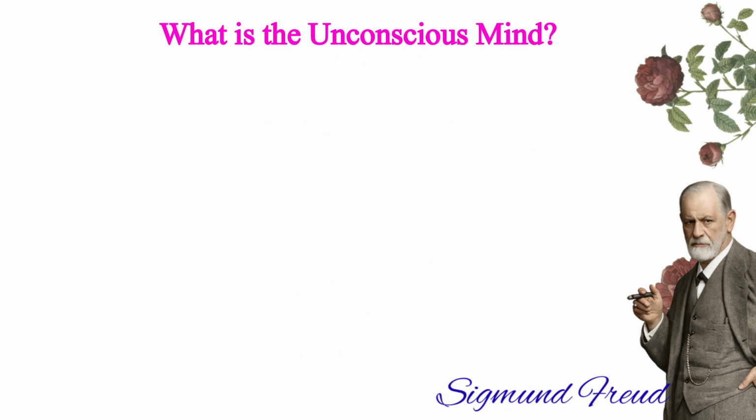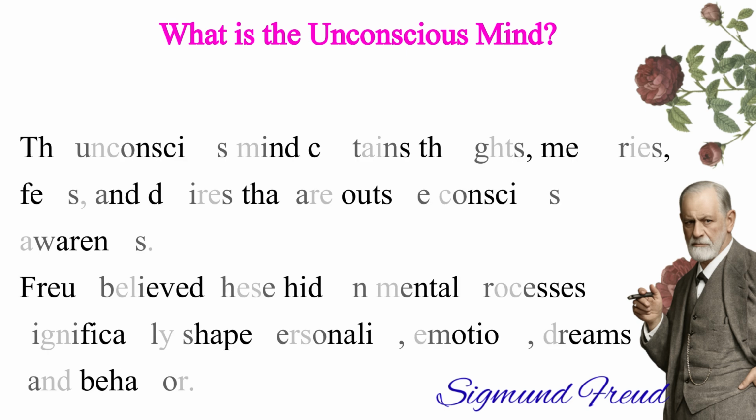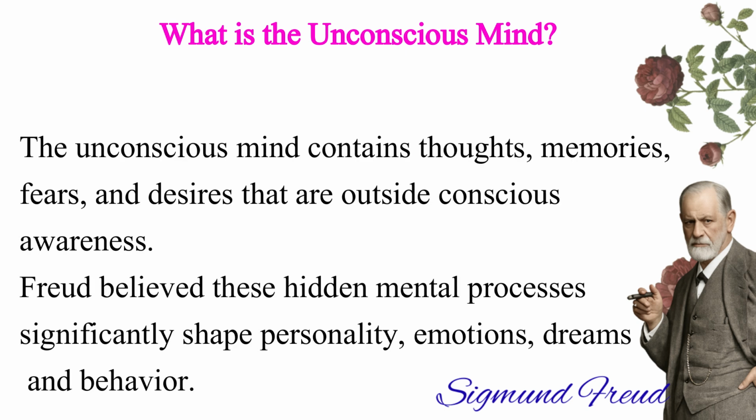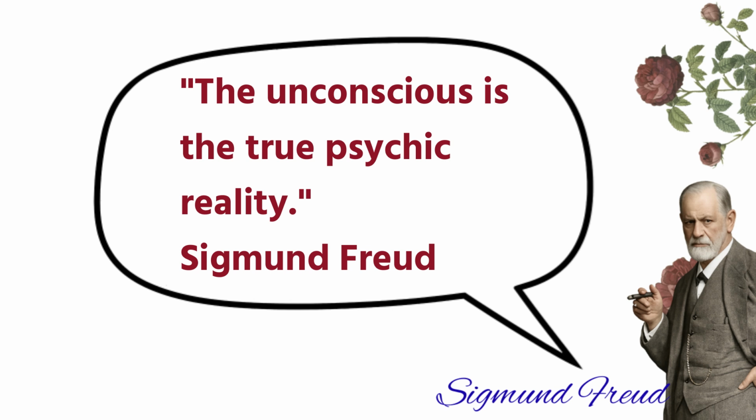What is the unconscious mind? The unconscious mind contains thoughts, memories, fears, and desires that are outside conscious awareness. Freud believed these hidden mental processes significantly shape personality, emotions, dreams, and behavior. The unconscious is the true psychic reality. Sigmund Freud.